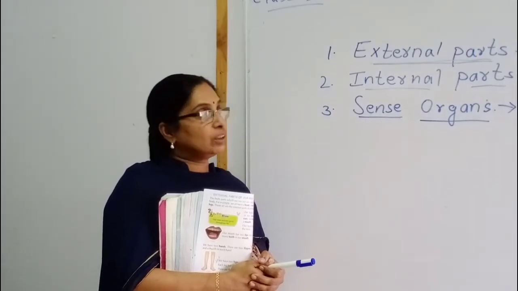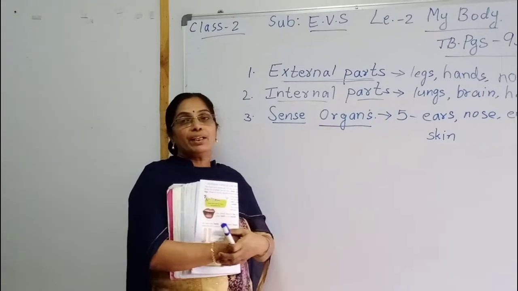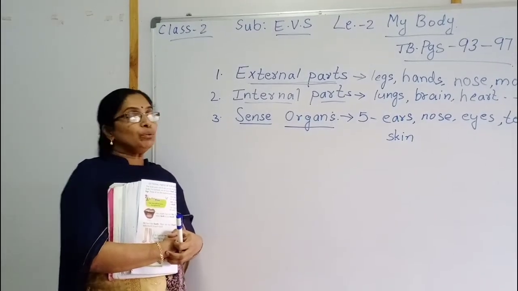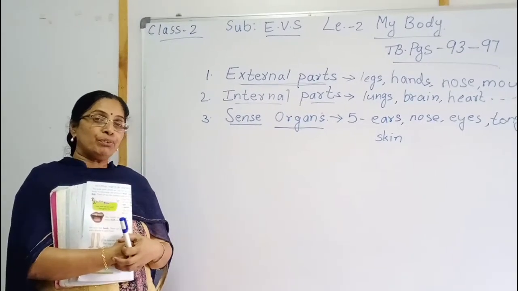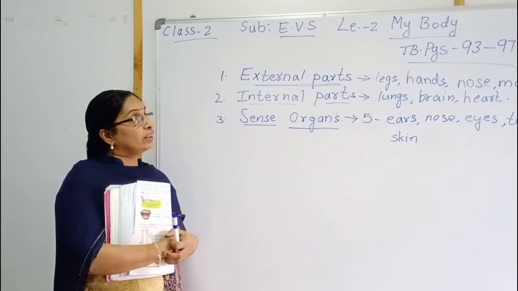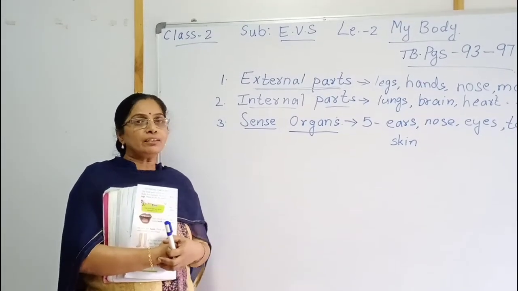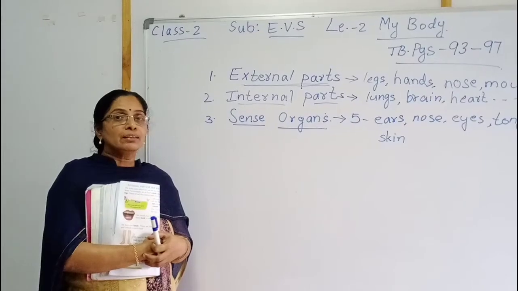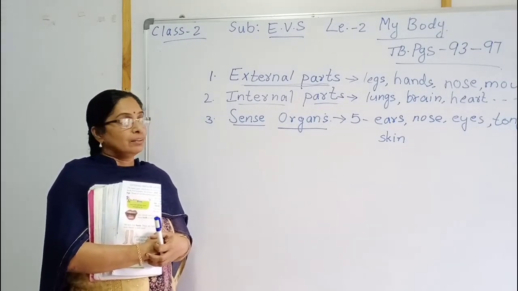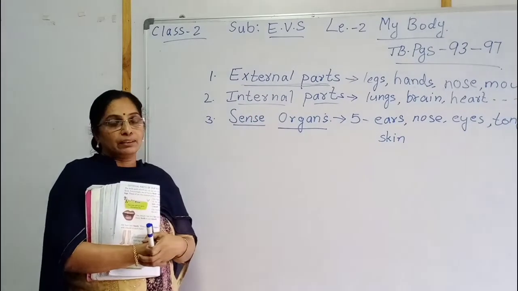Welcome back to our next session, EVS Lesson 2, My Body. Textbook pages 93 to 97. Before the session, we learnt and discussed, children, about our body. What is our body, children? Our body consists of parts. What are the main parts? Internal parts and external parts.